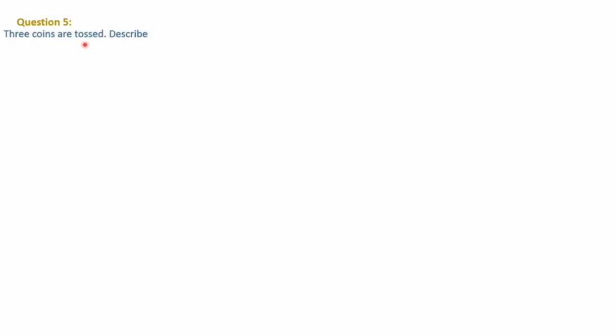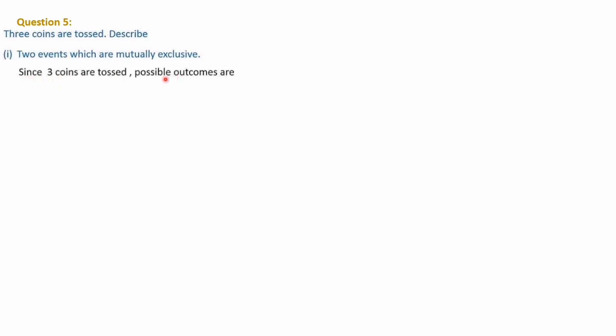The question is, 3 coins are tossed. Describe 2 events which are mutually exclusive. There is a random experiment, that is 3 coins are tossed. We have to write 2 events which are mutually exclusive. Means when you take the intersection, there should not be any common element. Means intersection should be the null set. Then we can say they are mutually exclusive.